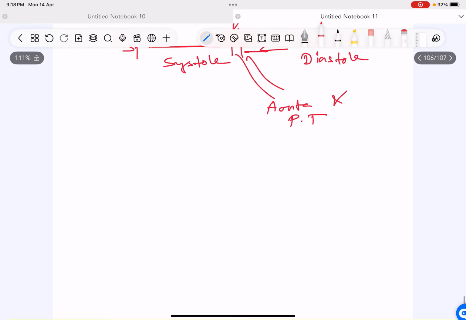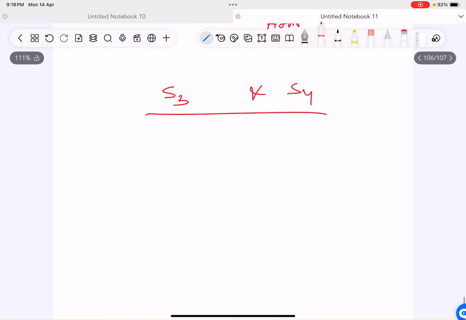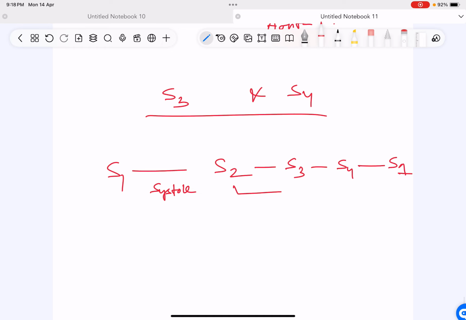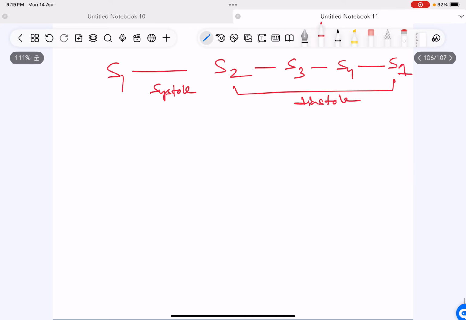Now these extra additional sounds, S3 and S4, are sounds of diastole. So S1 to S2, you have systole, then S3, then S4, and then again S1. So from S2 to S1 is diastole.